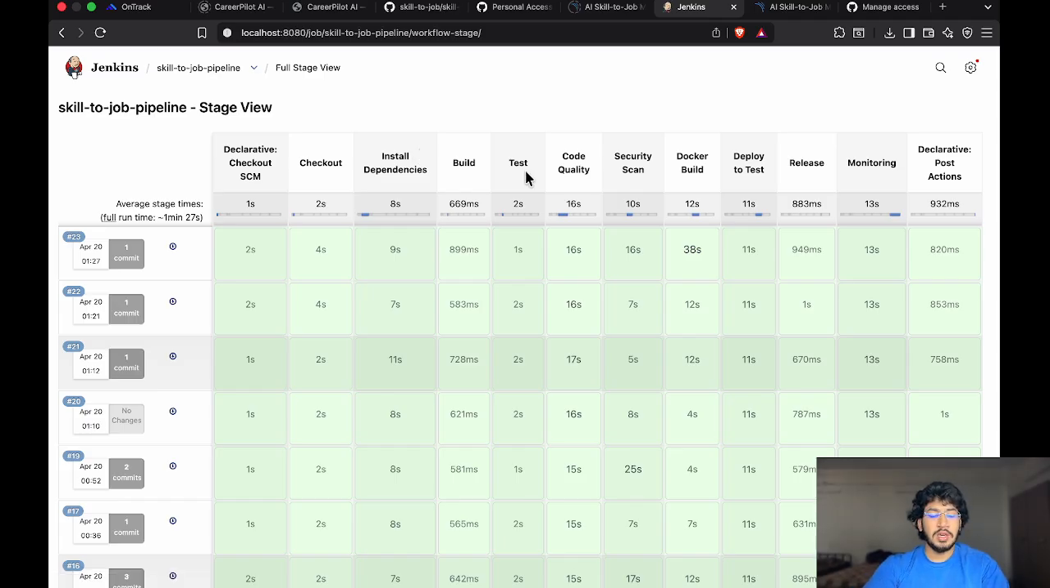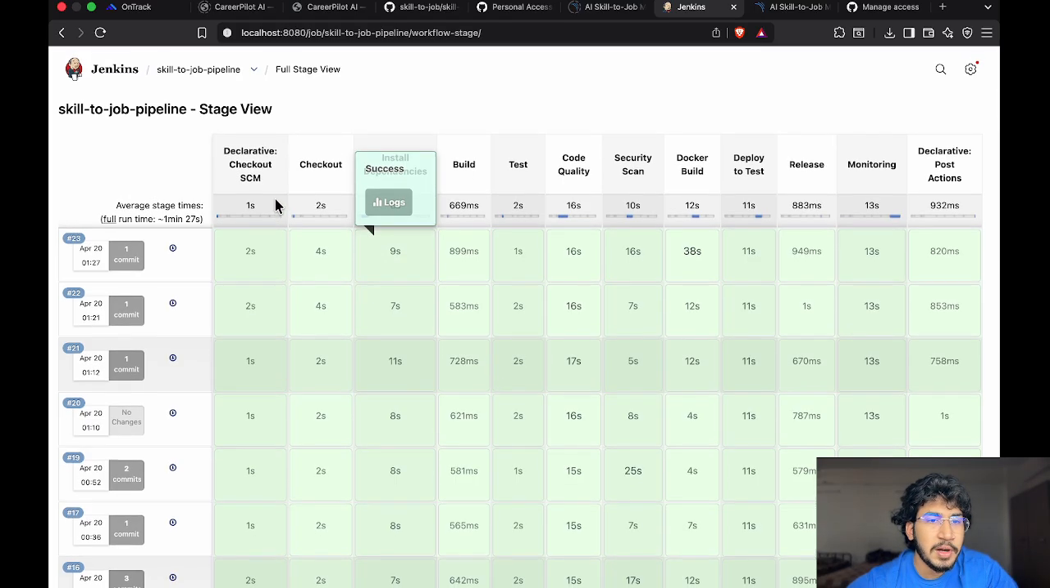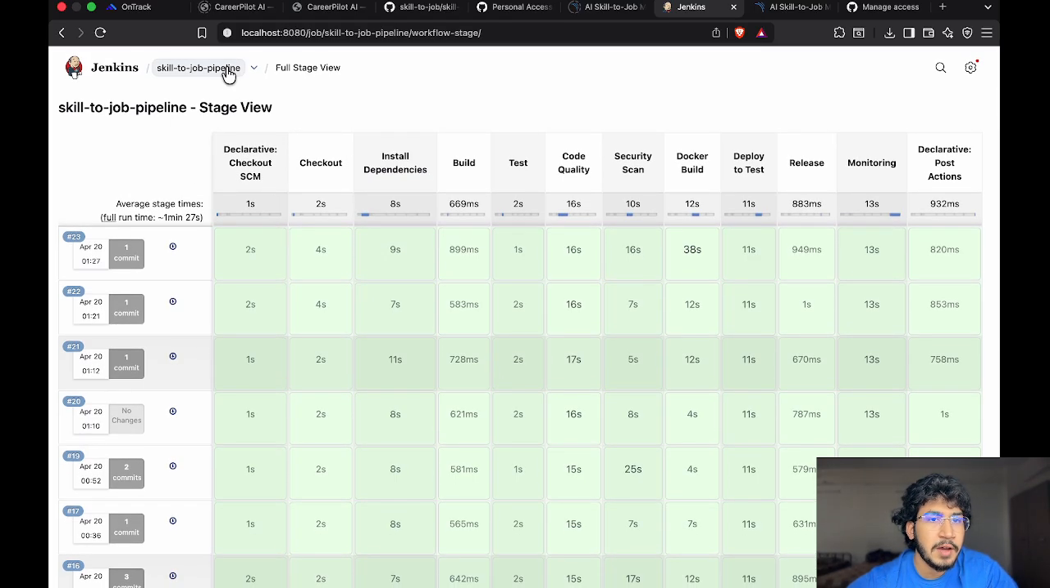As you can see, the view shows the stages visually. You can see all the stages lined up from left to right: Declarative Checkout SCM, checkout, install dependencies, build, test, code quality, security scan, Docker build, deploy to test, release, monitoring, and Declarative Post Actions. All are running successfully. I have also implemented something else, Blue Ocean. I will show you that.